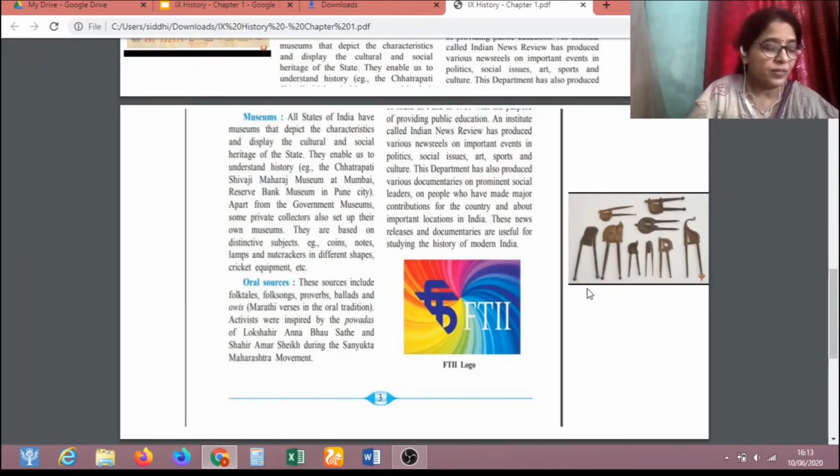Then cricket equipments are also collected. In 2011, we won the Cricket World Cup match. If we preserve the bat which was used by Mahendra Singh Dhoni or gloves, suppose stumps, for the next generation to see, then after 10 years people can see which types of cricket equipments were used in India. So that means museums can act as a source of history.